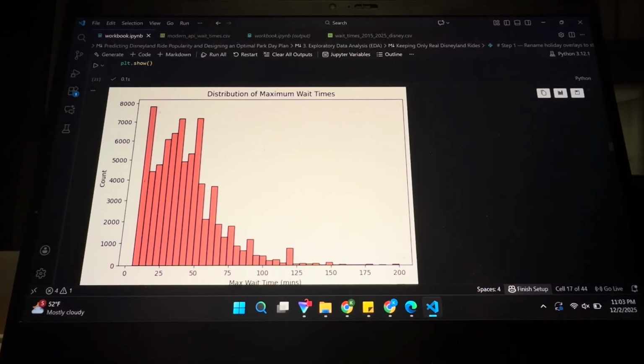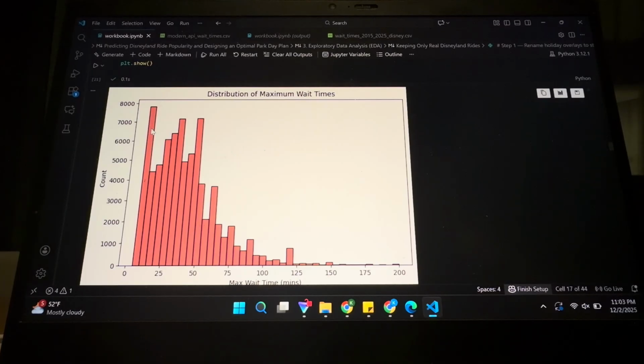Of course, there's a large spike in the beginning for 5-minute wait times, and this is because when the park opens, a lot of wait times online just sit at 5 minutes, since there's nobody actually in line. And if the data wasn't collected for the whole day and was only collected for certain parts of the day, it might just say 5 minutes for the whole time. But it's also mostly because a lot of rides just have a wait time that sits at 5 minutes.